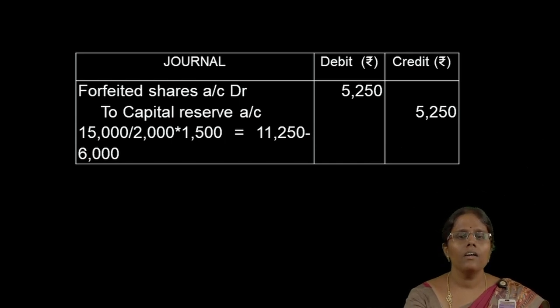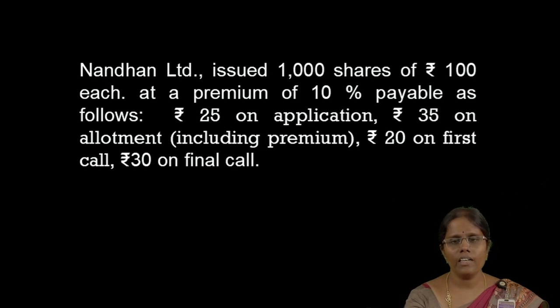So, again I explain. Only 2000 shares are forfeited. Among these 2000 shares, only 1500 shares are reissued to the public. So, the proportion will be found out. So, 15,000 divided by 2000 into the reissued number of shares, 1500. We get 11,250. From the 11,250, we deduct the loss on reissue, 6,000 rupees. So, the gain is 5,250.